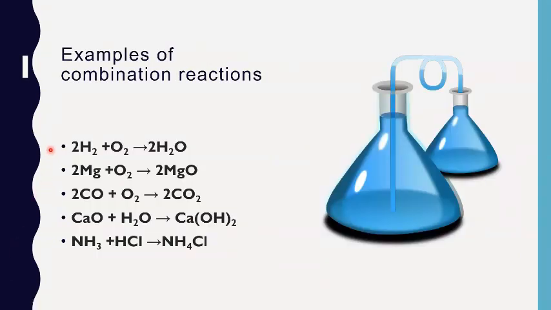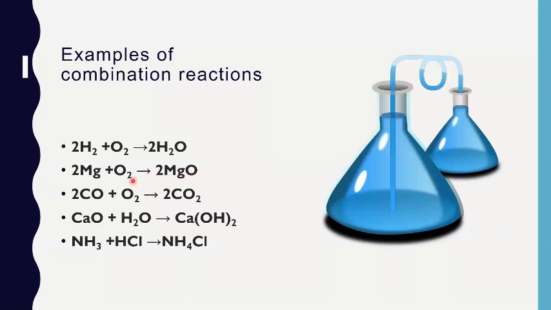Let's look at some examples. Hydrogen combined with oxygen to form single product water. Please note one point that here the product is not simple joining of formula of hydrogen and oxygen. So it's not H2O2 but H2O because elements combine according to their valency. Another example, two elements, magnesium and oxygen, are combining to form a single compound, magnesium oxide.